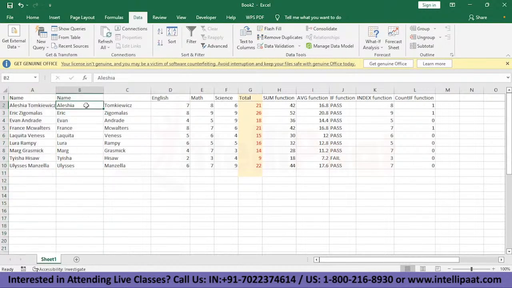And there you go. We have the first name and last name separated, and that is how you split up information that is given in a column. So we'll move on to our next topic.